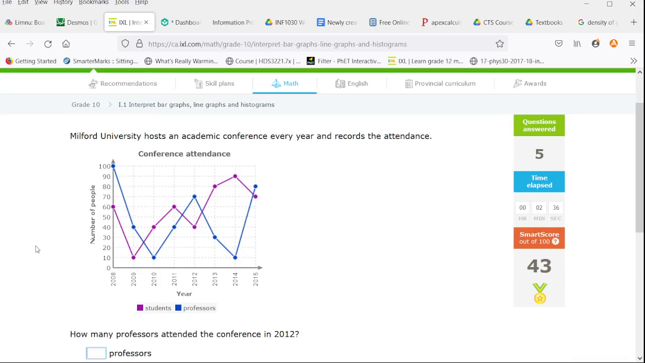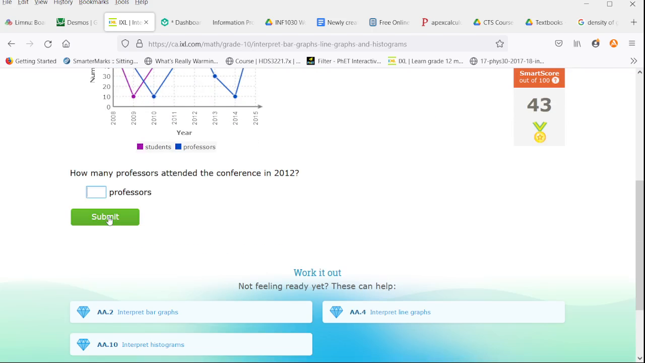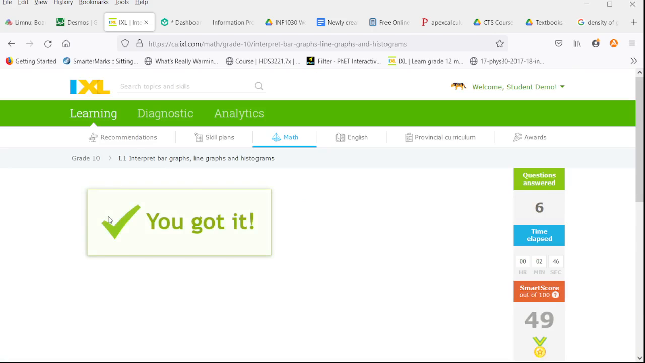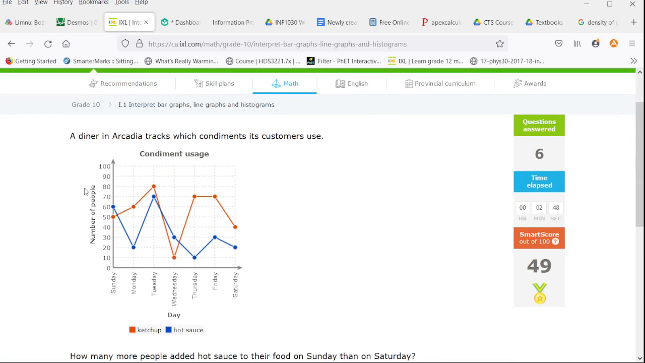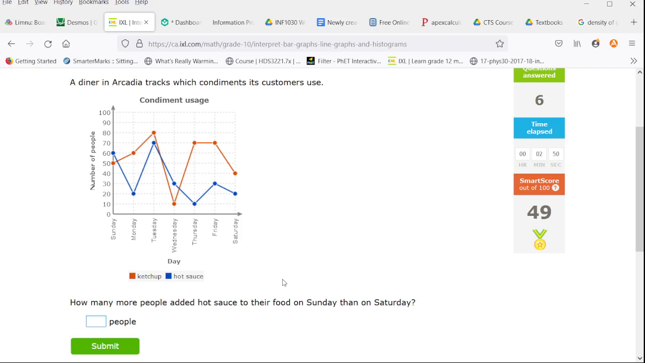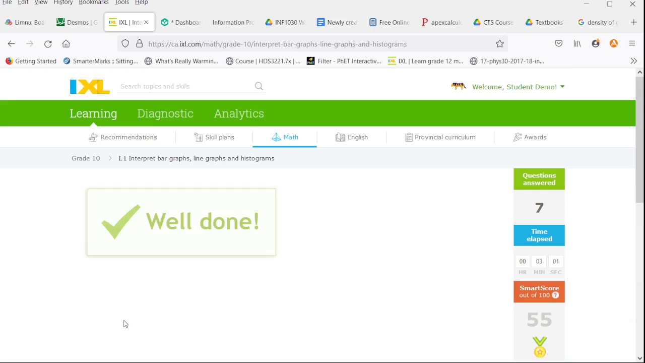So how many professors attended the conference in 2012? Professors are the blue line. 2012 comes up to 70. So how many more people added hot sauce to their food on Sunday than on Saturday? So hot sauce is blue. On Sunday there were 60. On Saturday there were 20. So that's 40 people.